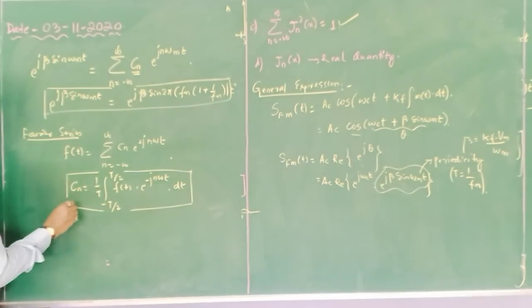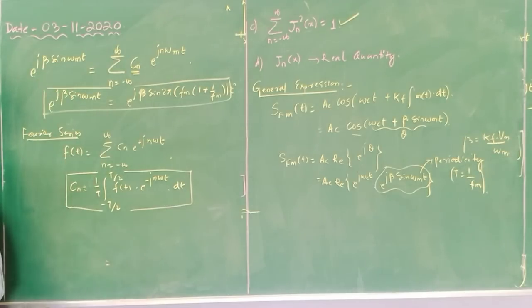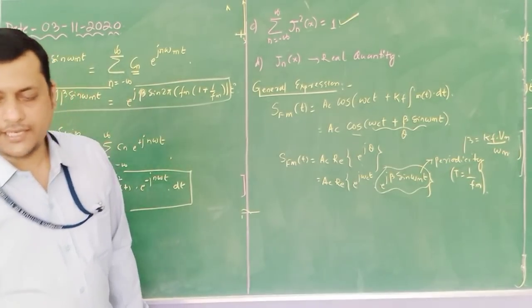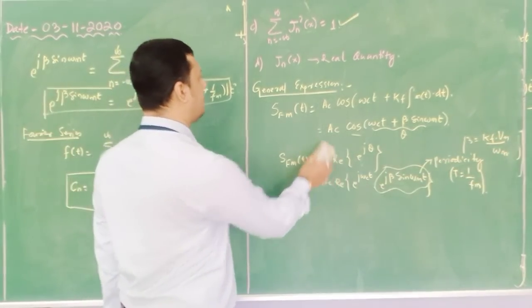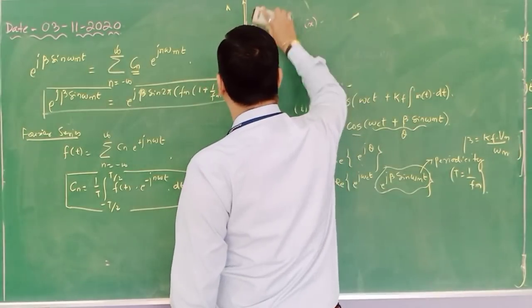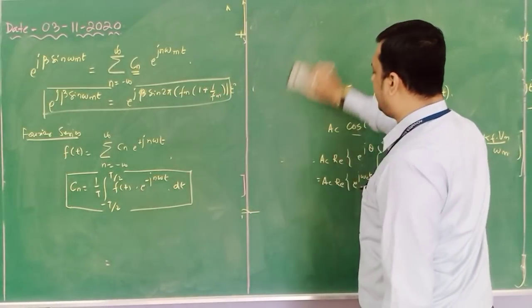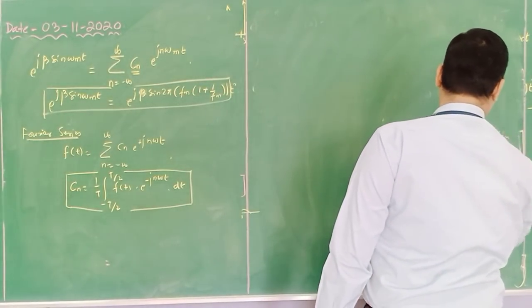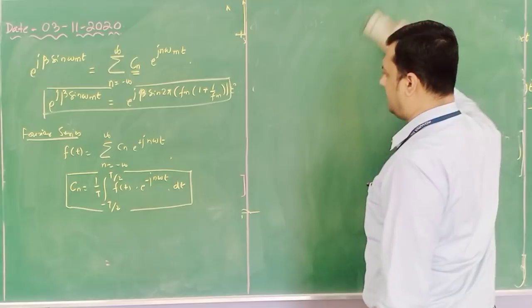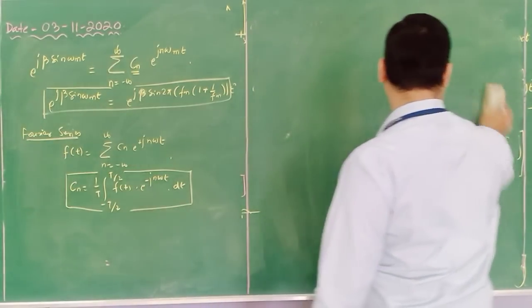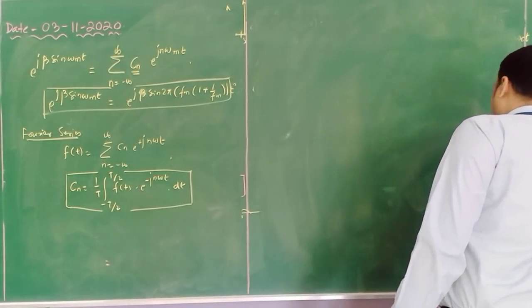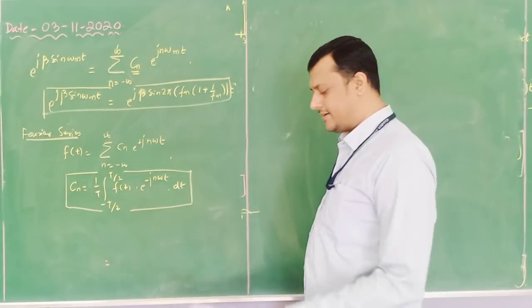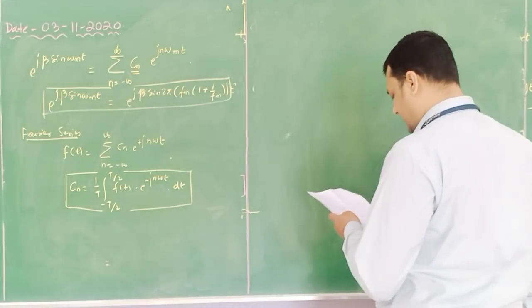Like this coefficient we have to determine for e to the power j beta sin omega_m t, and then we need to substitute it in this particular equation. This is quite a derivation-heavy part. Step by step I am explaining. You people just note it down, because in the exam they will ask how to generate your WBFM signal with the help of these Fourier series techniques, with the help of Bessel functions.